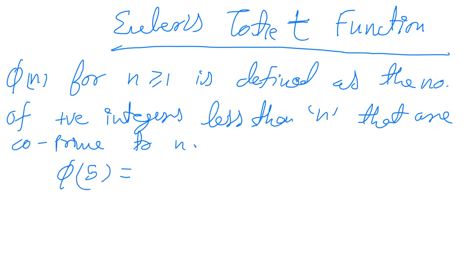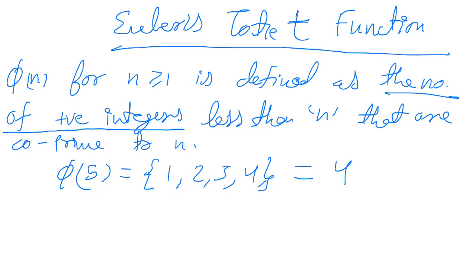Now for phi 5, what are the co-primes? 1 is co-prime to every number. 2 is also co-prime to 5 because there is no other common divisor. 3 is also, 4 is also. So the totient function is the number of positive integers. So phi for 5 is 4. All those numbers will be in this set which are less than n and are co-prime to n. So 1, 2, 3, 4 are less than 5 and they are co-prime to 5.